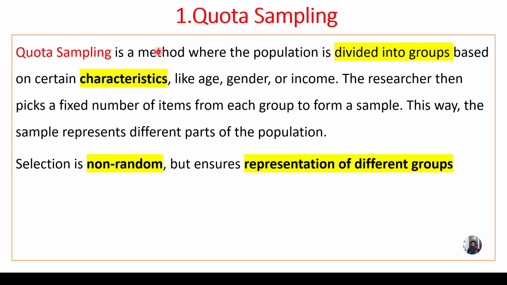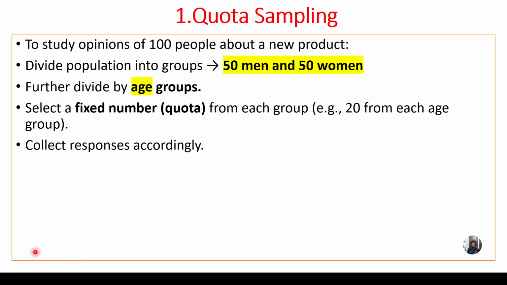So remember all of you, quota sampling divides the groups based on characteristics. Okay. So selection is non-random, but it ensures the representation of different groups. Okay. Now we'll see what is the example for quota sampling.